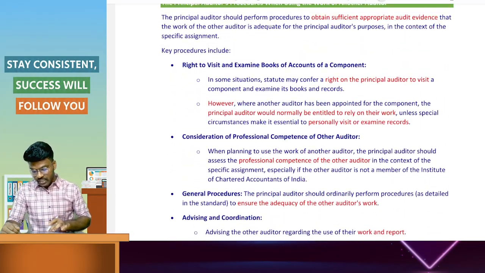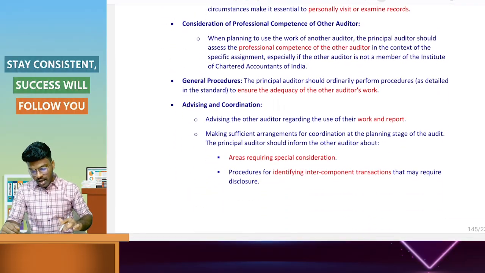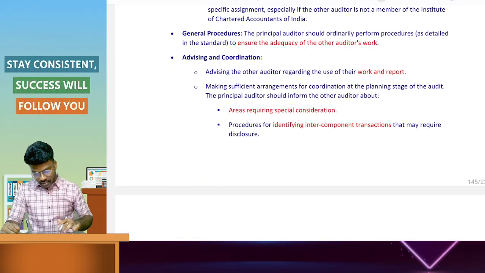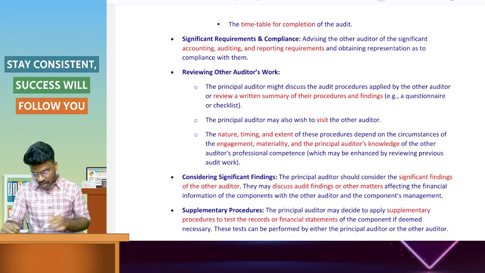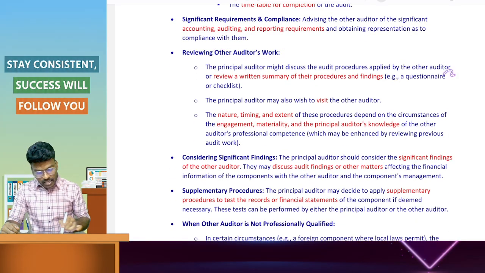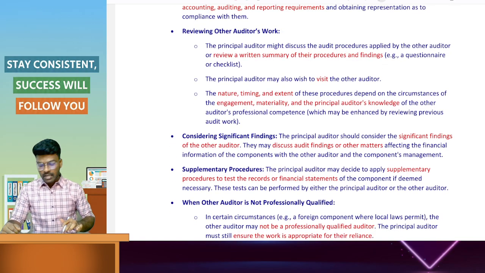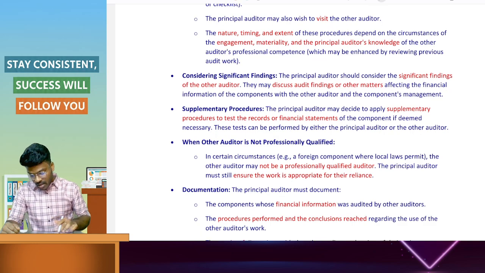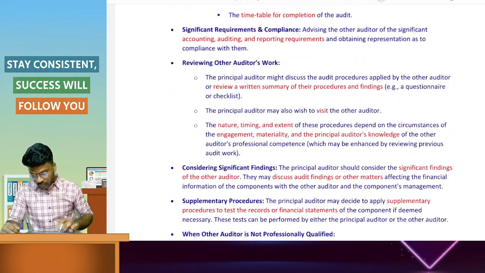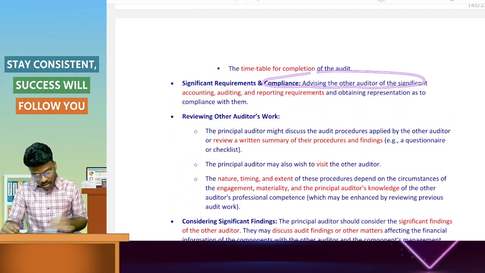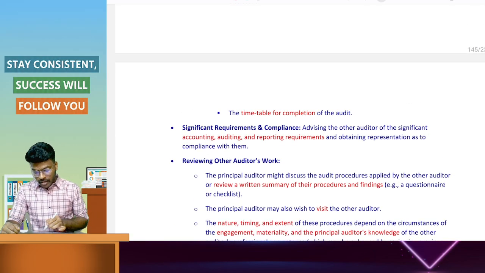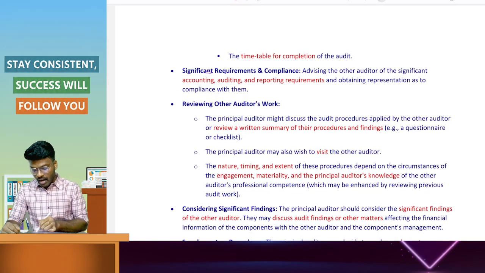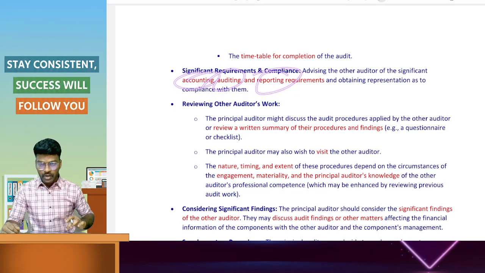He has a right to visit and examine the books of accounts, and he can review the work of the other auditor by sending the questionnaire and asking for a summary of their procedures and findings. He can request the summary of findings and procedures, and he can advise the other auditor to apply the requirements as per accounting, auditing and financial reporting requirements.